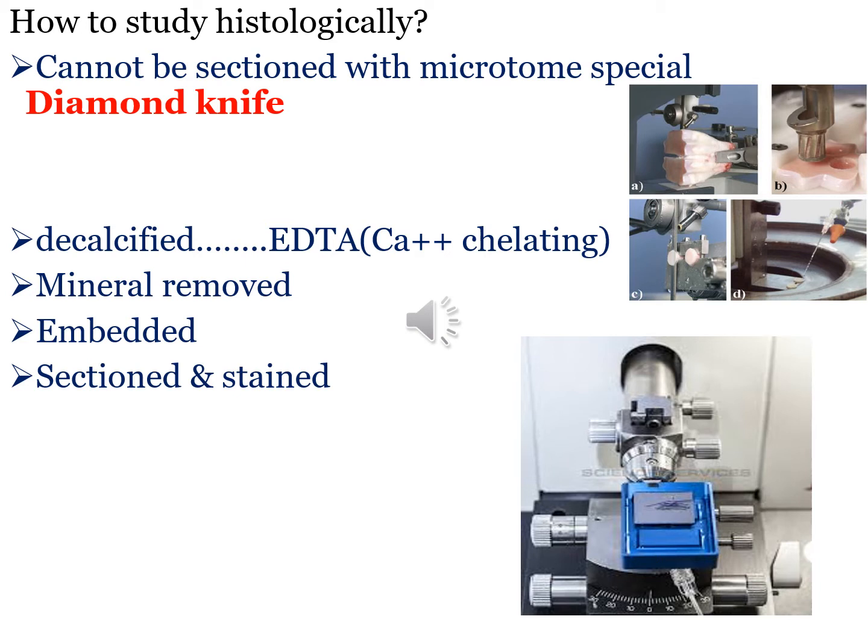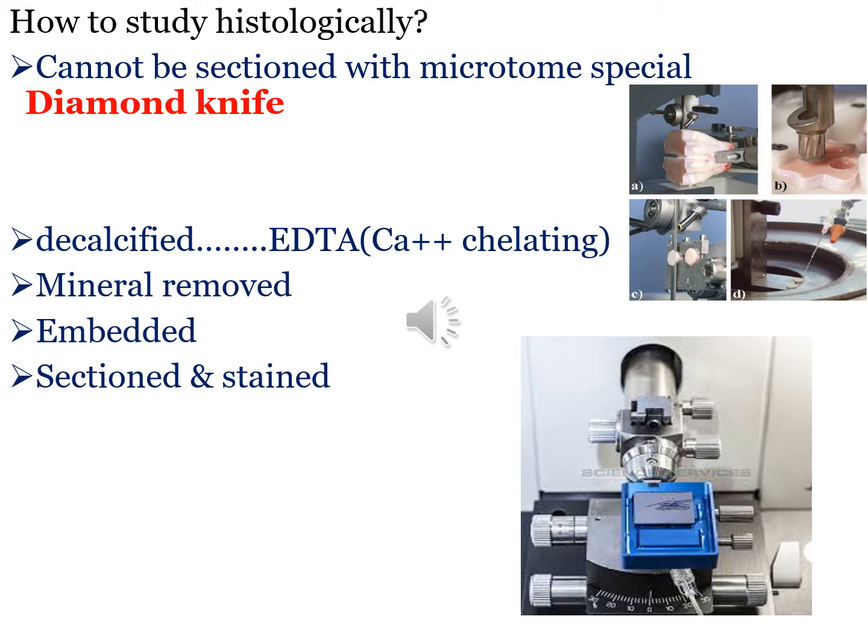So when you section the bone, you need to section the bone and put it on a slide, stain it to view the different cells and to view the different fibers in it. Bone is a very hard tissue, students. So to section it, we need special microtome knives to cut this very solid and hard tissue. And the specialized knife to cut the bone tissues is known as a diamond knife. They have a diamond blade and they can cut this very hard tissue.